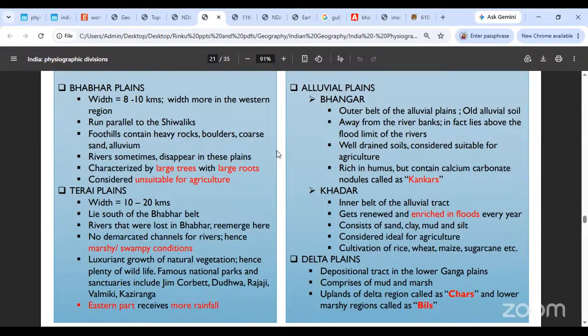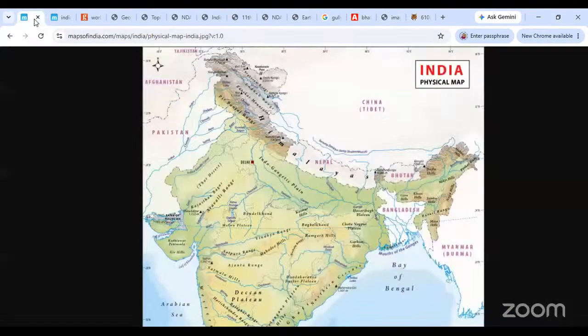Obviously, the eastern part of the Terai region will receive more rainfall because it gets all its rainfall from the Bay of Bengal branch. Okay, now you are talking of this region. You are saying this region gets more rainfall. Okay, the eastern part of the Terai plains will receive more rainfall. So you are saying that happens because the Bay of Bengal branch comes over here directly and it rains over here. है ना, वो यहाँ से बारिश देता है.